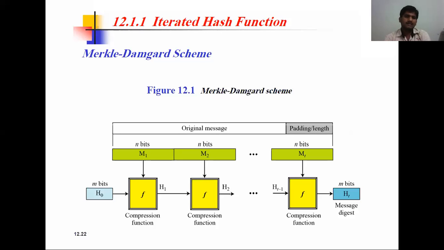Next, the Merkle-Damgard scheme, an iterated hash function. How is it performed? Iterated means repeating, and the repetition depends on the input size. We have some H naught containing some n bits, and for each block we perform the compression function: M1, M2, and so on.